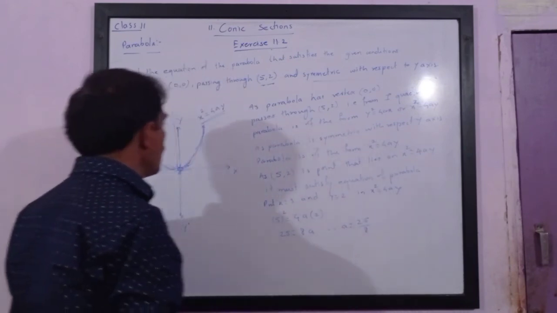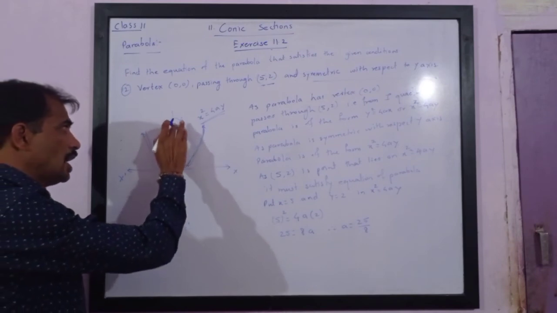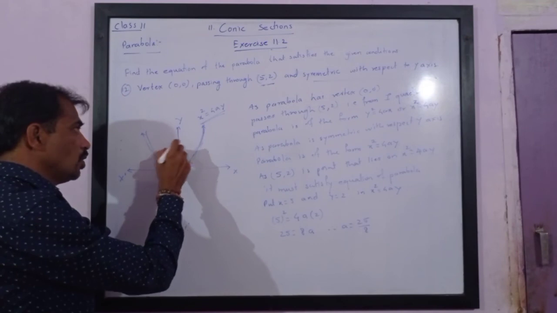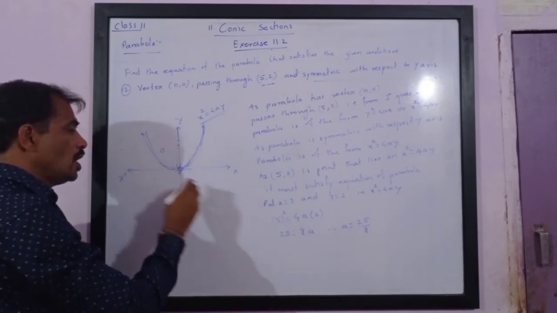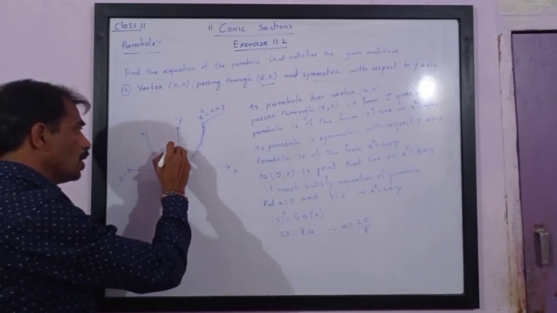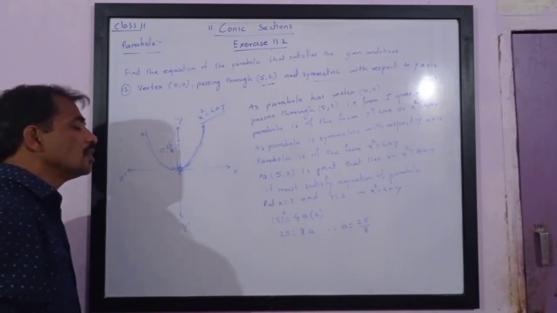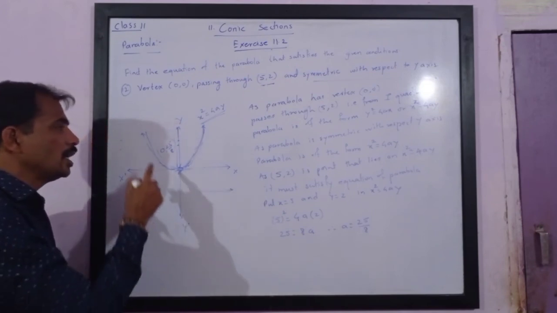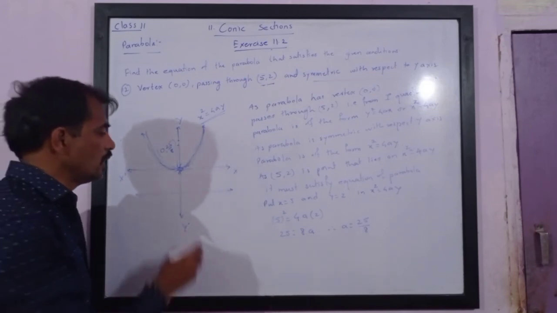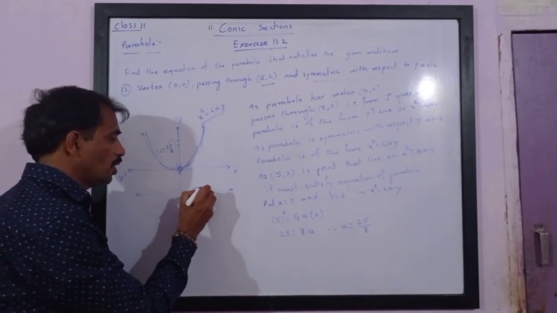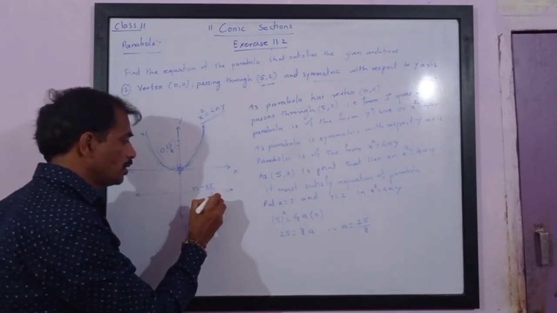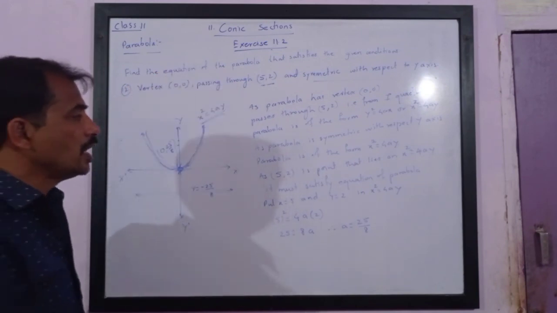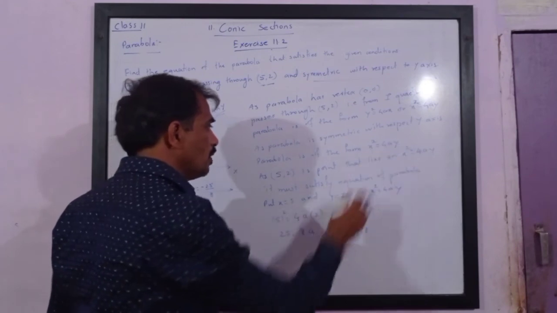Now see, the focus lies on the y-axis, hence its x coordinate is 0 and y coordinate is 25 upon 8. So this is the focus of the parabola, and the directrix is parallel to the x-axis, so it is y equal to a constant. So the equation of the directrix is y equal to minus 25 upon 8. We are asked to find the equation of the parabola.